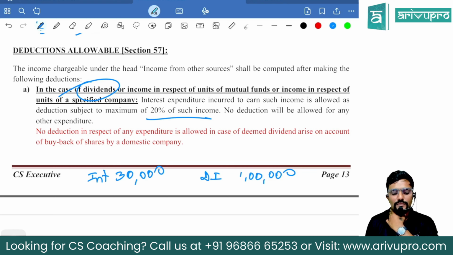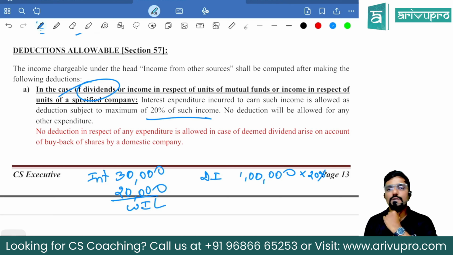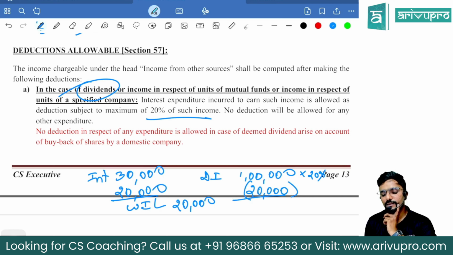Now, can I claim the full 30,000 expenditure? They are telling no. Actual interest or 20% of this, which comes to 20,000, whichever is lower, I can claim. Whichever is lower comes to how much? 20,000. So against 1 lakh, I can adjust 20,000. Remaining 80,000 is my income from other sources, guys.